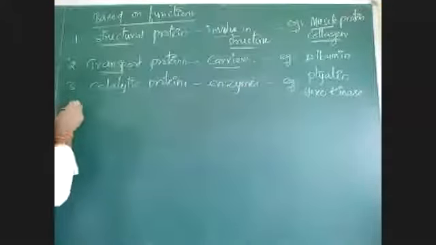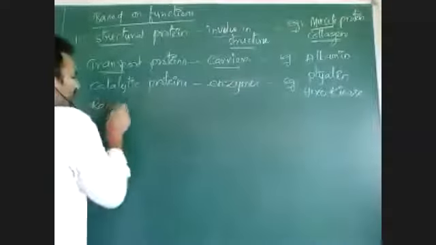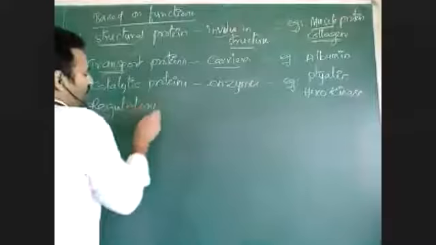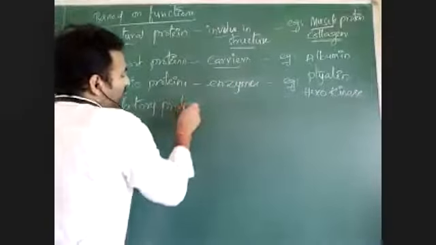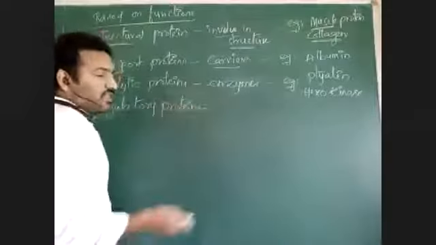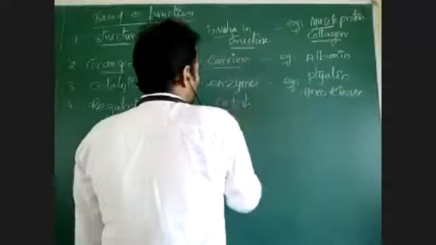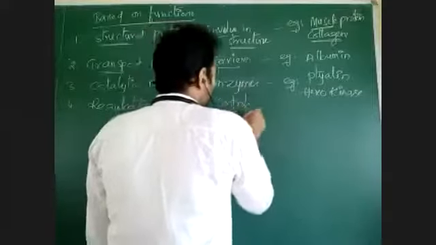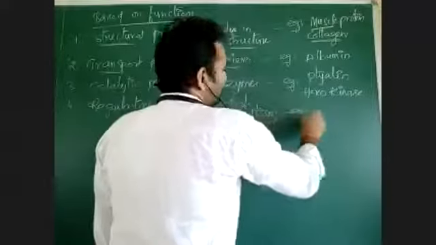Then regulatory proteins. Regulatory proteins are those which control metabolism. Metabolism means synthesis and breakdown of any substance.